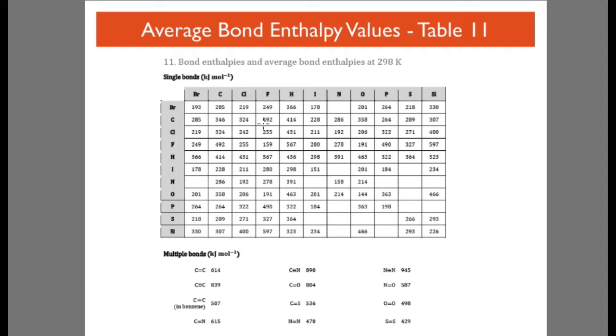The bond enthalpy values can be found in table 11. If you want to find the bond enthalpy of, say, carbon and chlorine, you just go along and find it there. The double bonds, triple bonds, etc. are given below.